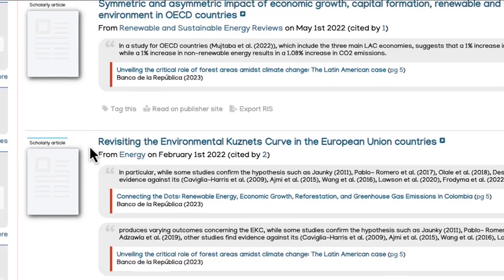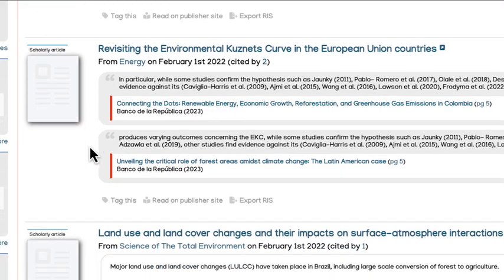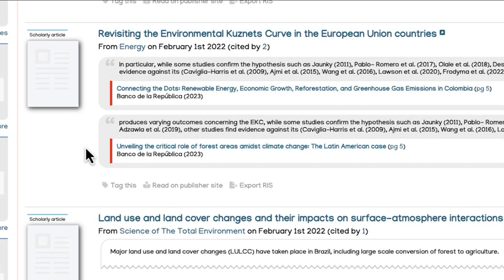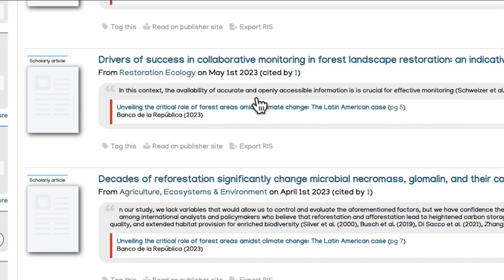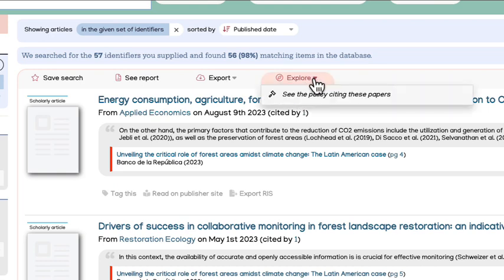They'll all be similar subject area. They're the ones that we've identified from our academic database as scholarly articles that we are interested in for our systematic review. So what we can do then to add a layer to this systematic review is go into Explore and see the policy citing these papers.